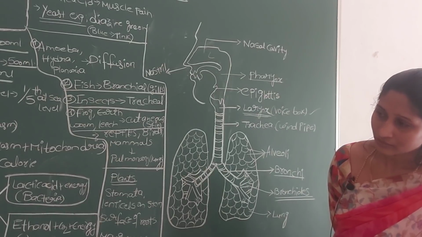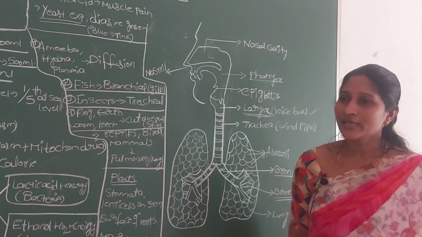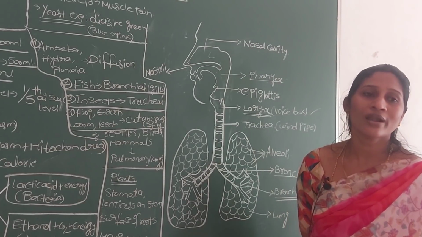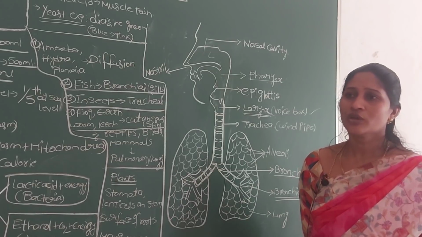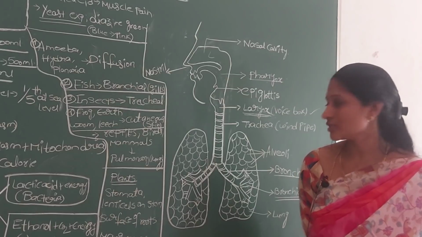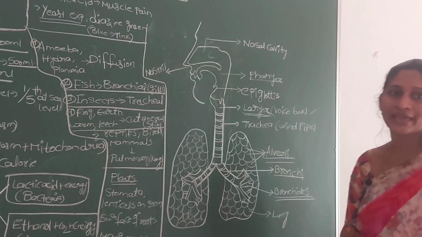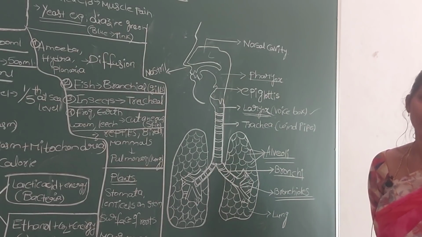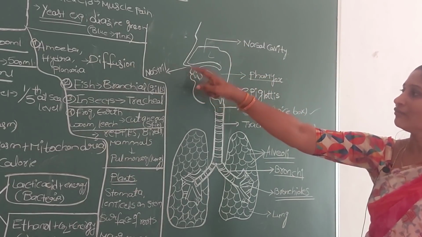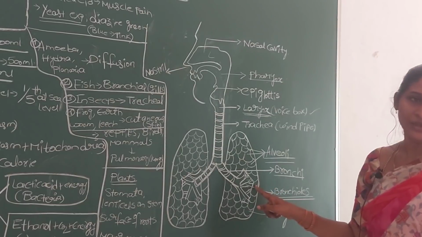After that each lung is divided into the smallest chambers and smallest clusters we call alveoli. If you observe, in each lung millions of air sacs are present. These air sacs we call alveoli, and singular is alveolus. Very important. Why? Because the air we inhale from the nostril passes through all these routes and finally enters the lungs.